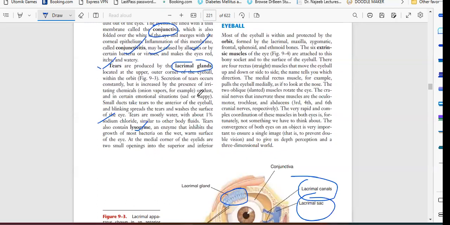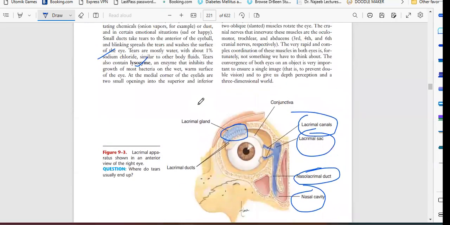Already I explained, but one thing: in the tears, 99% is water and 1% is sodium chloride, and tears also have lysozymes, which inhibit the growth of bacteria.